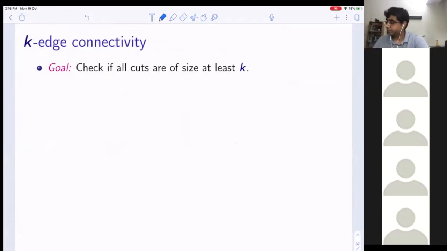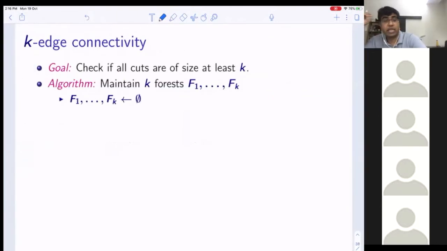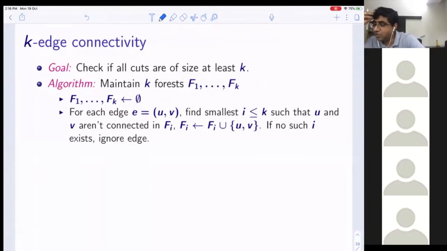Okay. So we are going to maintain k forests, F1 to Fk, and initially they are all empty sets. Now for each edge uv, I find the smallest index i less than or equal to k, and this i is like a color, such that u and v aren't connected in Fi. And then I do Fi union uv. And if no such i exists, I ignore this edge.